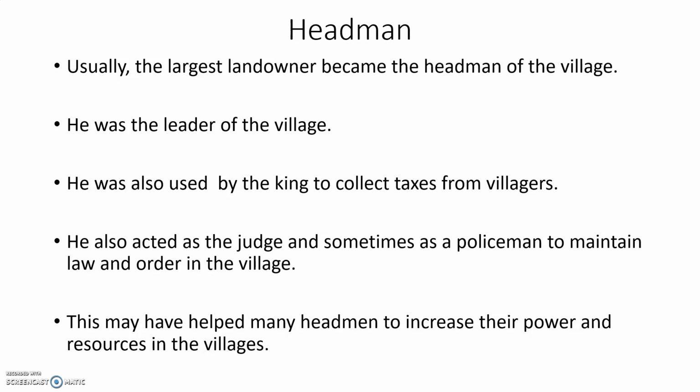Okay, so for every village and every area, the king can't send any person or come himself to collect the taxes. That's why for every village a headman should be there, and that headman has the responsibility to collect the taxes from the villagers. And he also acted as a judge and sometimes as a policeman to maintain law and order in the village. So he is the leader of the village.